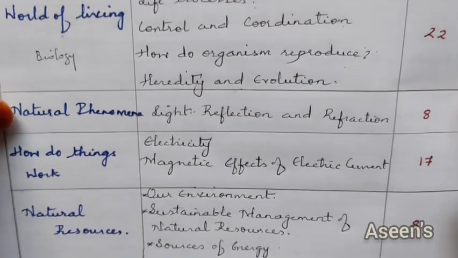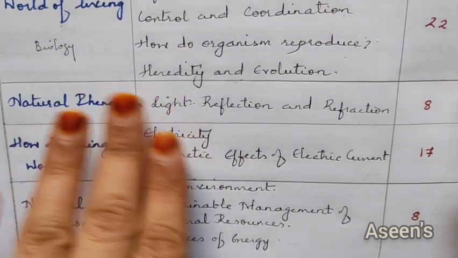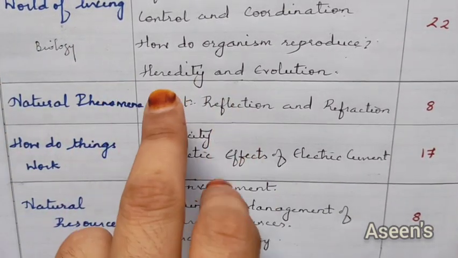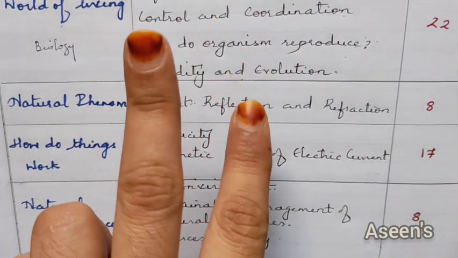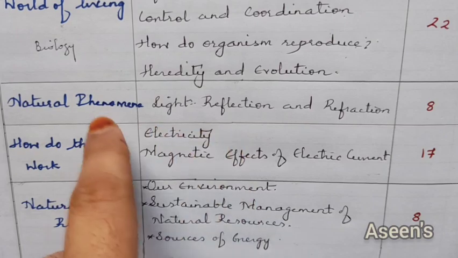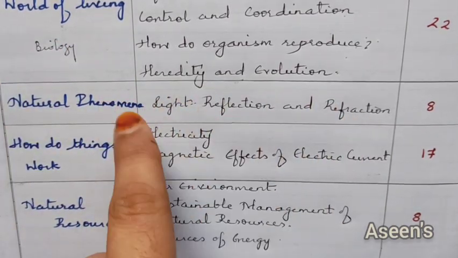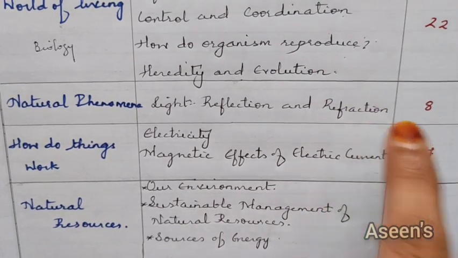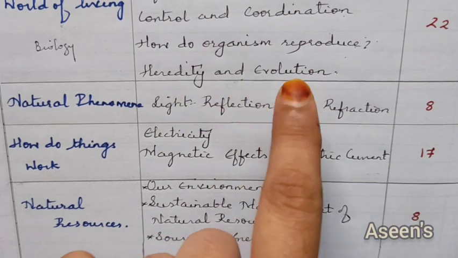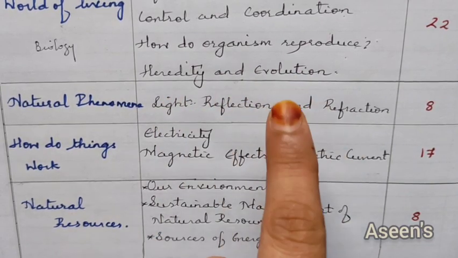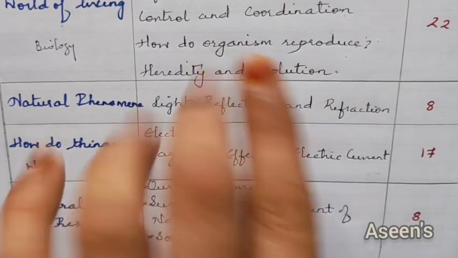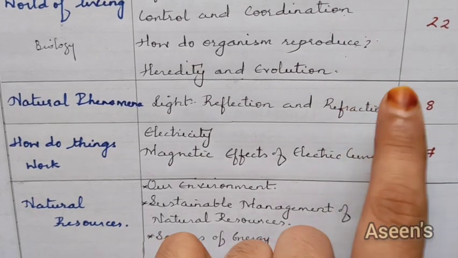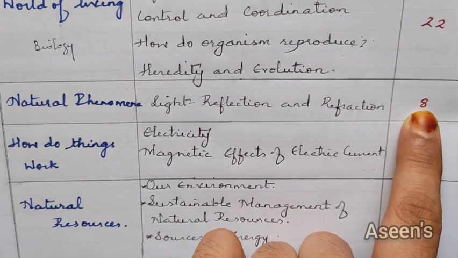Moving on to the next theme, natural phenomena. This comes under the physics portion. Under this theme we had 2 chapters. One is light, reflection and refraction, and the other was human eye and the colorful world, which has been deducted for this year. So we have only 1 chapter under this category, and this sole chapter will account for 8 marks. Furthermore, we have only half of this chapter to study for this particular exam. The reflection part is completely deducted, and only the refraction part is considered. From this refraction part, a total of 8 marks is going to be accounted.